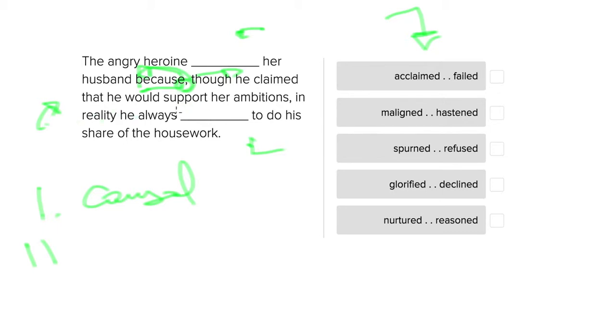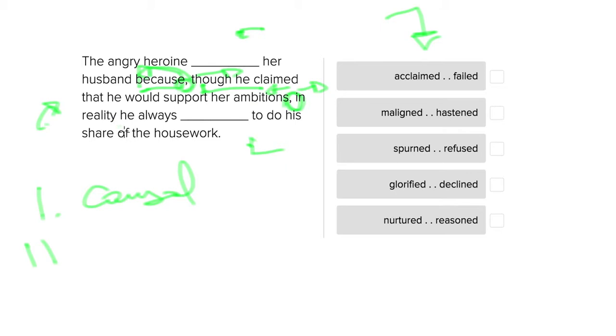So, though he claimed that he would support her ambitions, in reality, he always blank to do his share of the housework. So now we have "though he." So "though he" here is going to be a clause that itself is going to be divided into two, from the "though he" to "housework," and that is because what follows the comma is going to have to be an idea that is inherently oppositional to what precedes it.